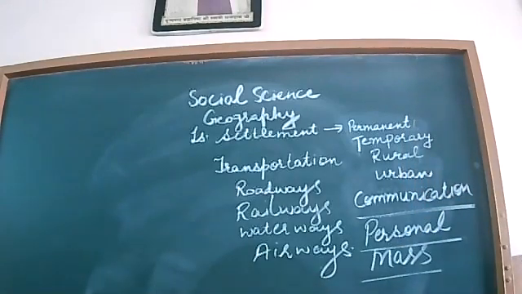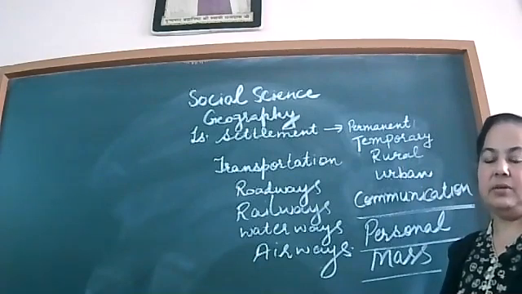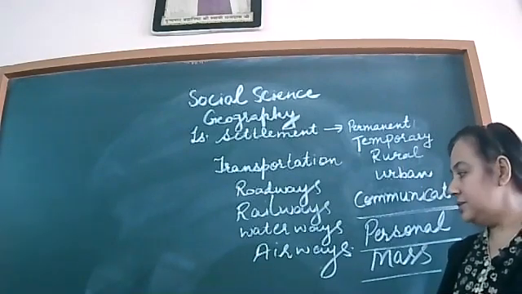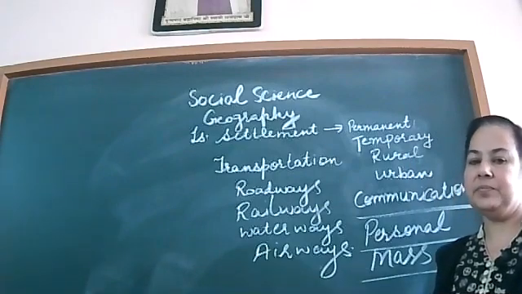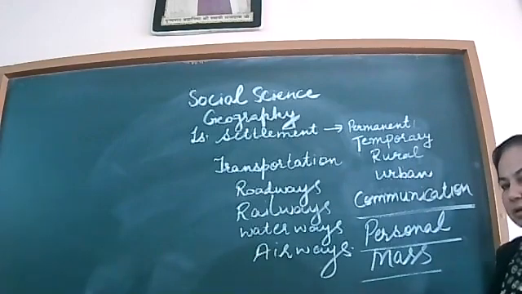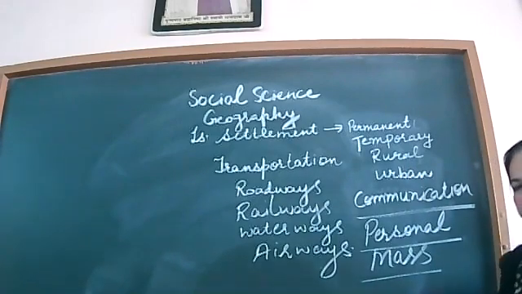Next is airways. Airways is the fastest means of transport, and it is useful to cover long distances within a few hours. It is expensive also, and people prefer to go to far off places and other countries through airways.